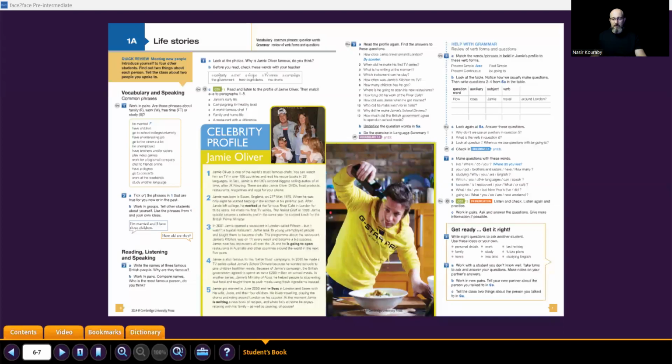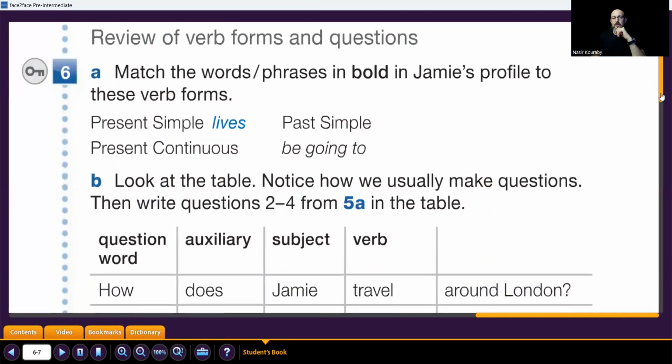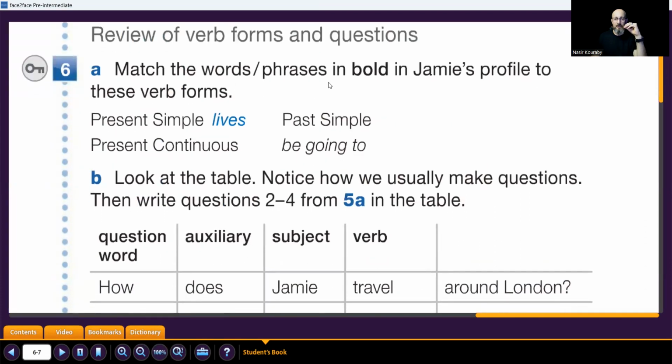Hello guys again. In this lesson, we'll continue the lesson life stories. Okay, and we are here in exercise number 6, help with grammar, review of verb forms and questions. What we will do now is match the words and phrases in bold in Jamie's profile to these verb forms.